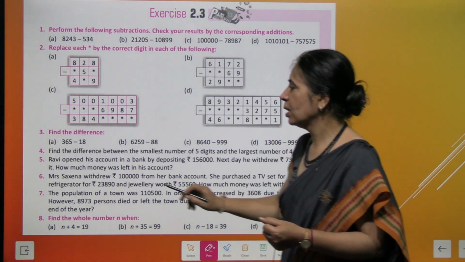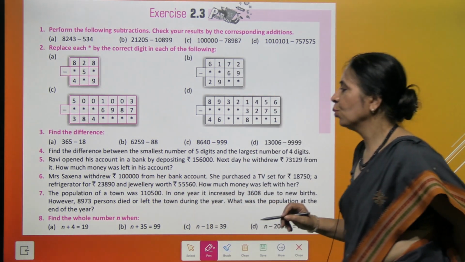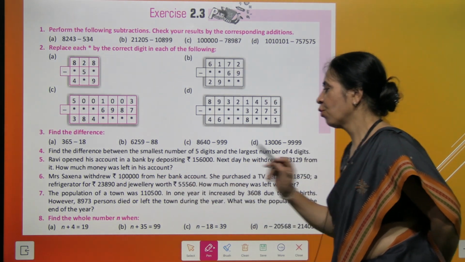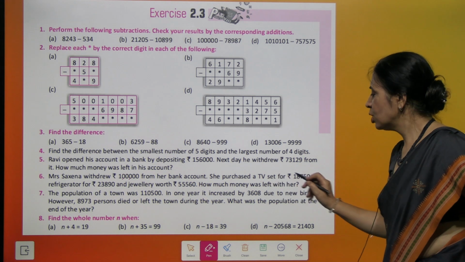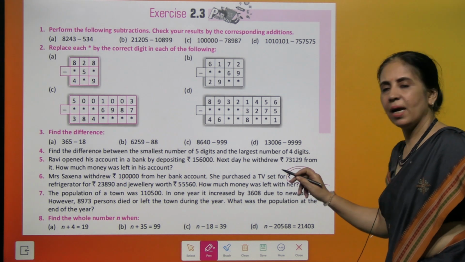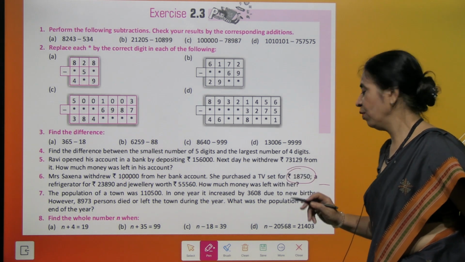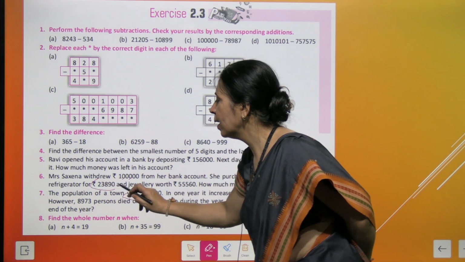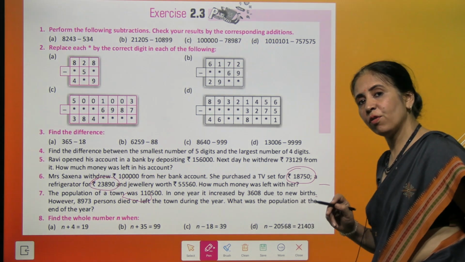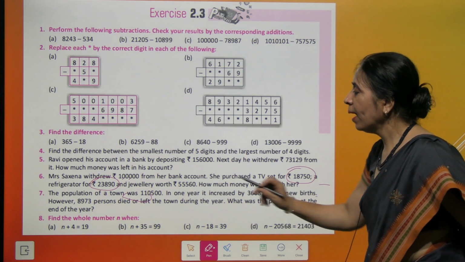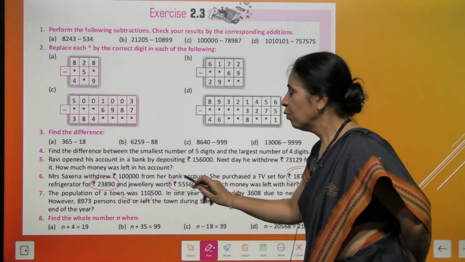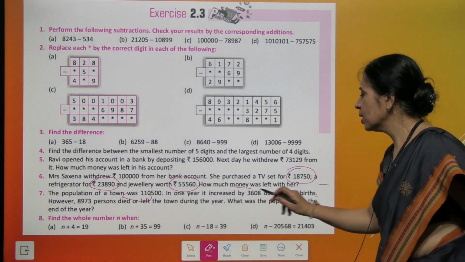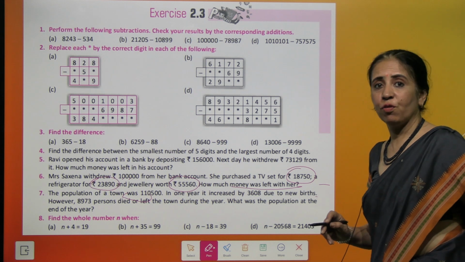Read the next question. Mrs. Saxena withdrew how much money? It is 1 lakh rupees from her bank account and she purchased, ये कॉस्ट है 18,750 टीवी सेट की, एंड 23,890 रुपीज का उसने रेफ्रिजरेटर परचेज किया, एंड ज्वेलरी वर्थ 55,560 rupees. Now the question is how much money is left with her.